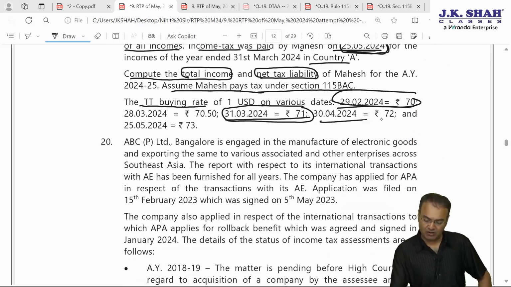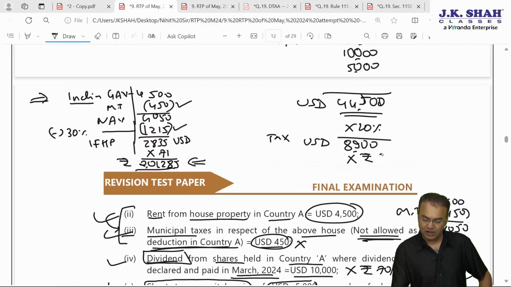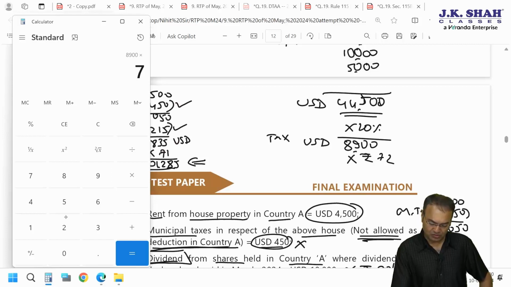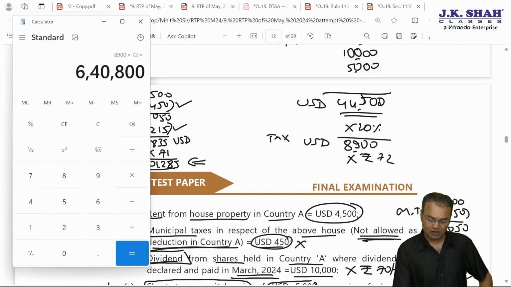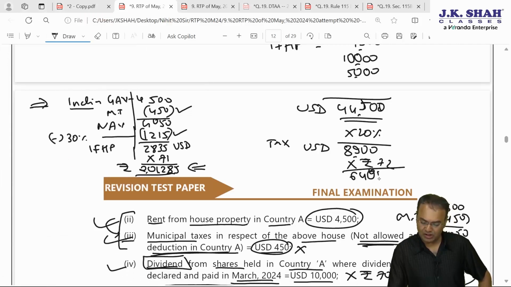April 30th, the rate was 72 rupees. 72 will have to be applied. 8,900 into 72, 6,40,800. 6,40,800 is the tax paid in terms of Indian rupees.